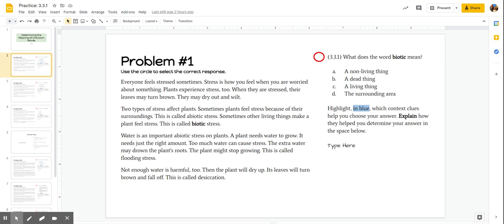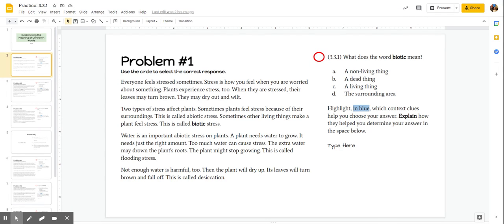All right, so the question's asking me, what does the word biotic mean? And I have four choices: a non living thing, a dead thing, a living thing, or the surrounding area. So I'm going to go ahead and highlight in blue which context clues are going to help me figure out what the word means. So let's go to the paragraph that this is in.